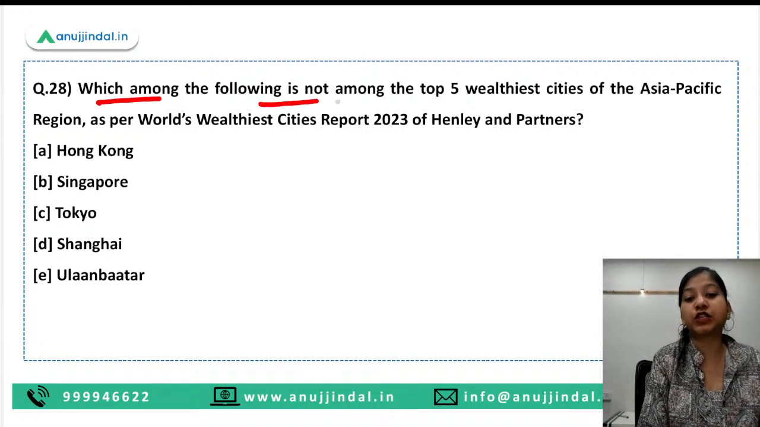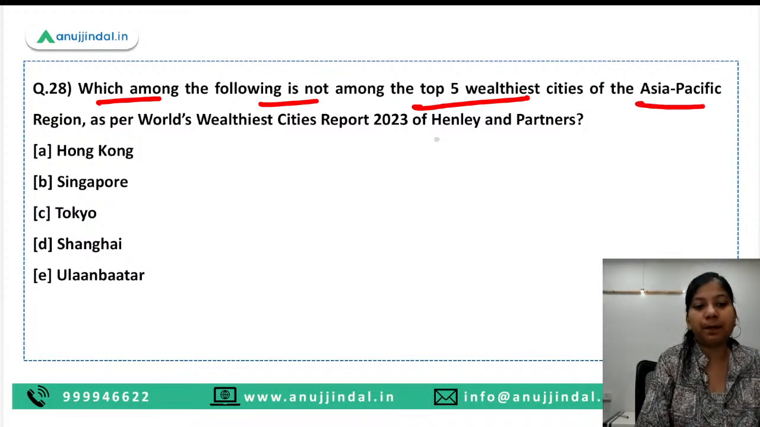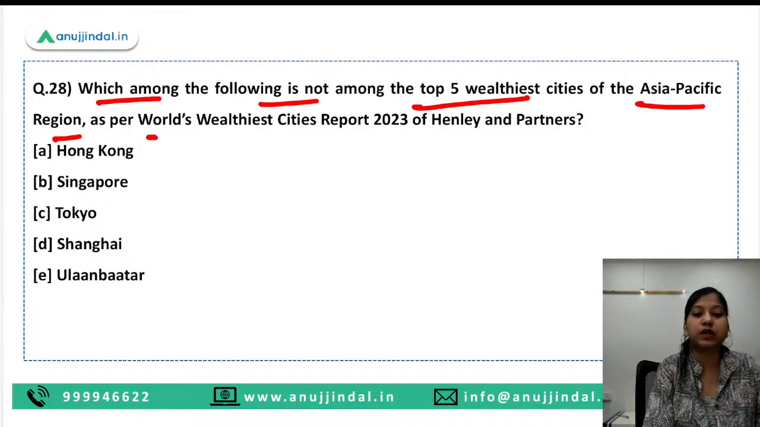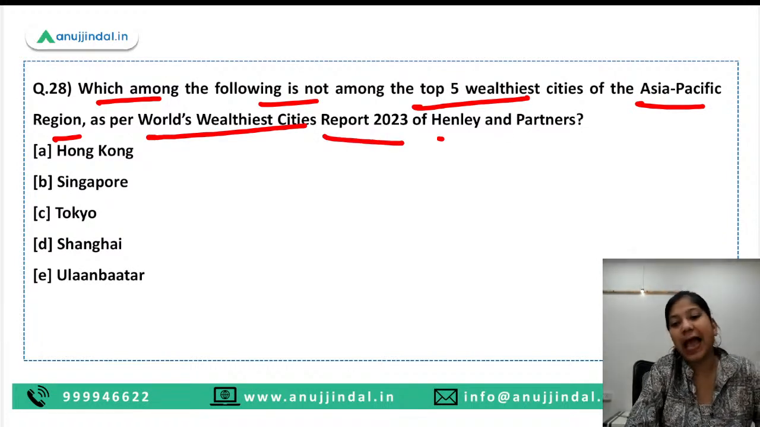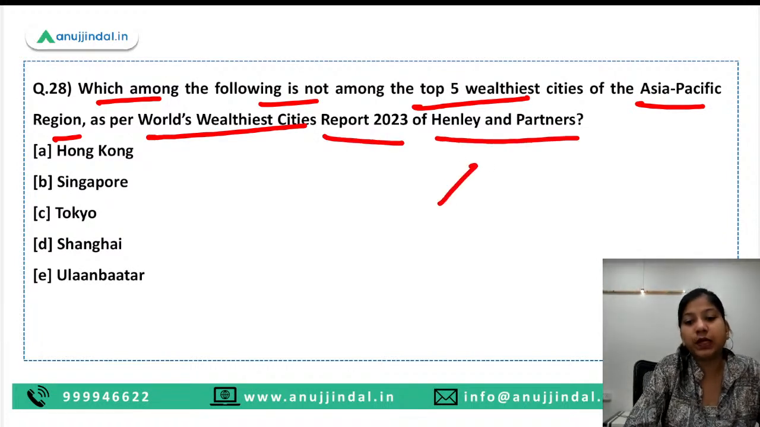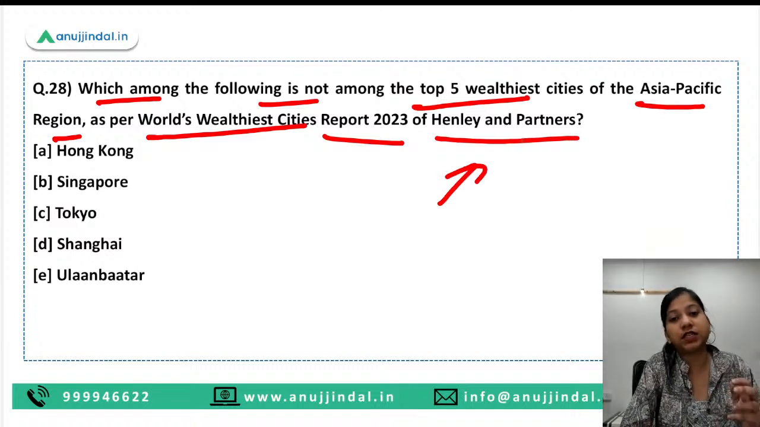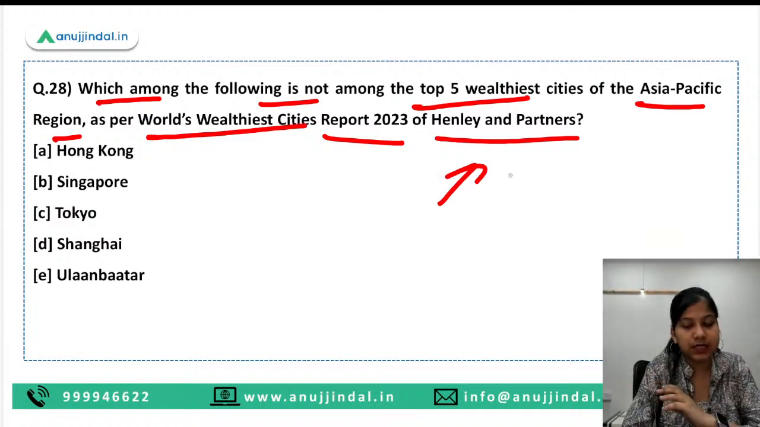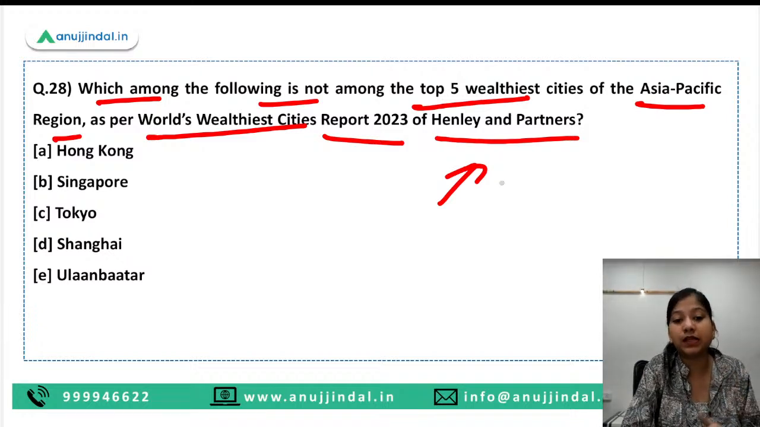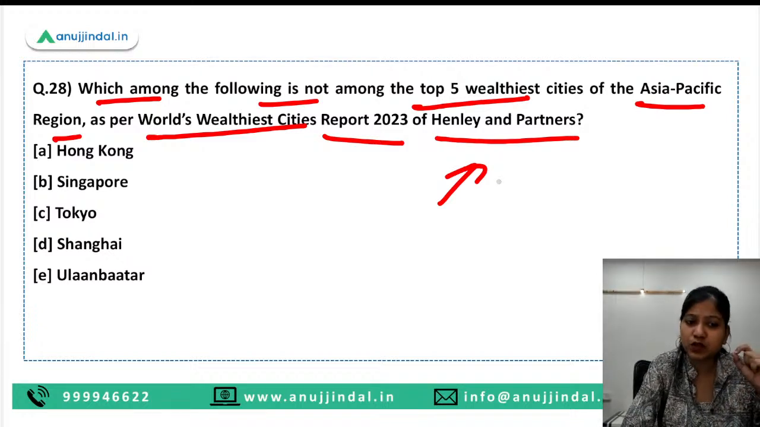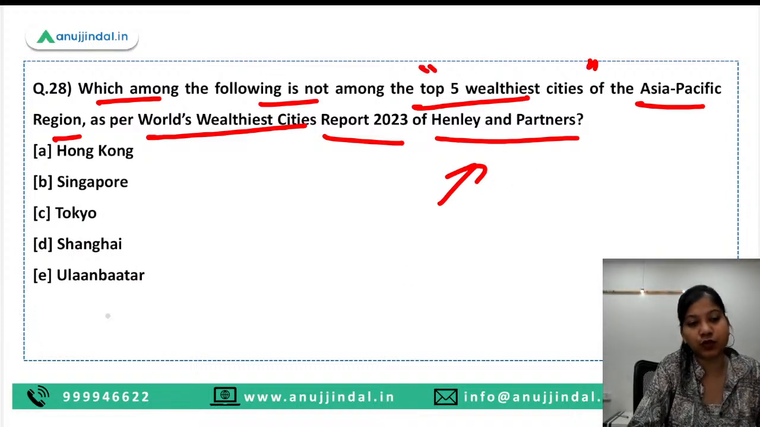Which among the following is not among the top 5 wealthiest cities of the Asia Pacific region as per the World's Wealthiest Cities Report 2023 of Henley and Partners? Usually we see that Henley and Partners is famous for its passport index, but this time it has released a different kind of report, that is the World's Wealthiest Cities Report. So here, which is not among the top 5 wealthiest cities? So the right answer is